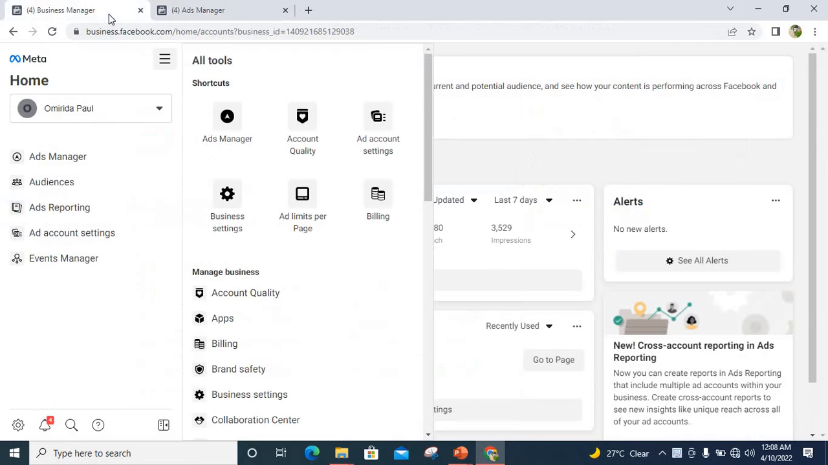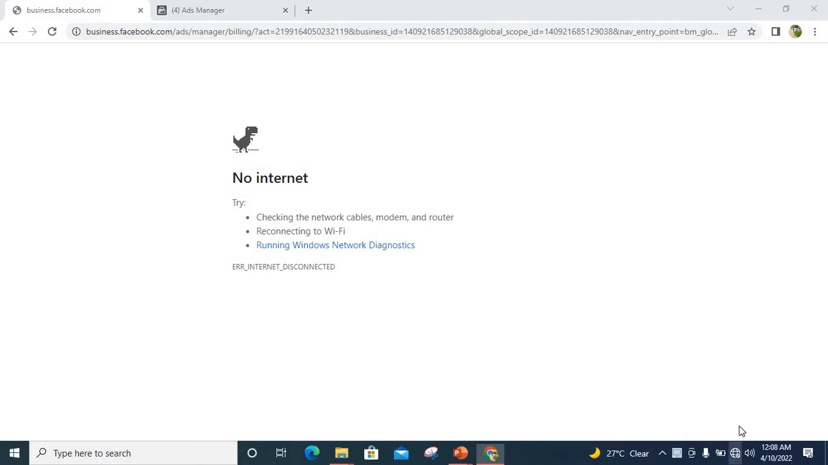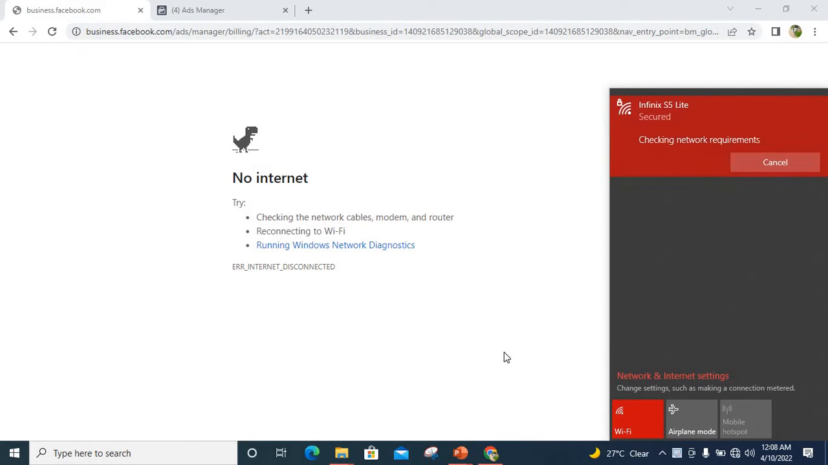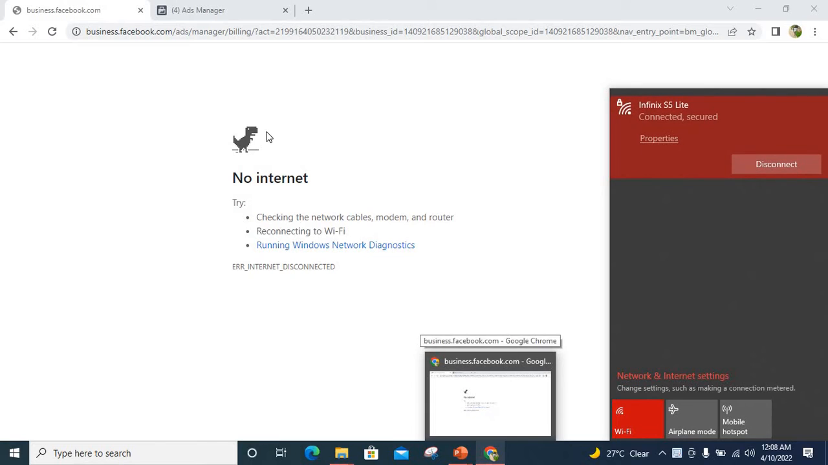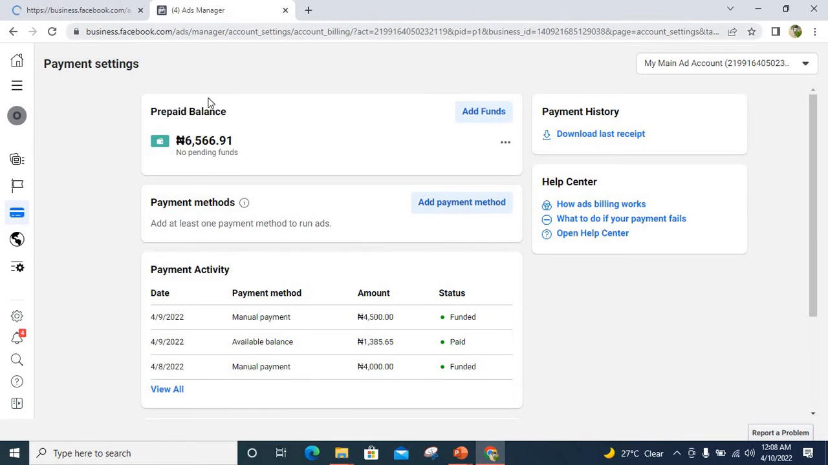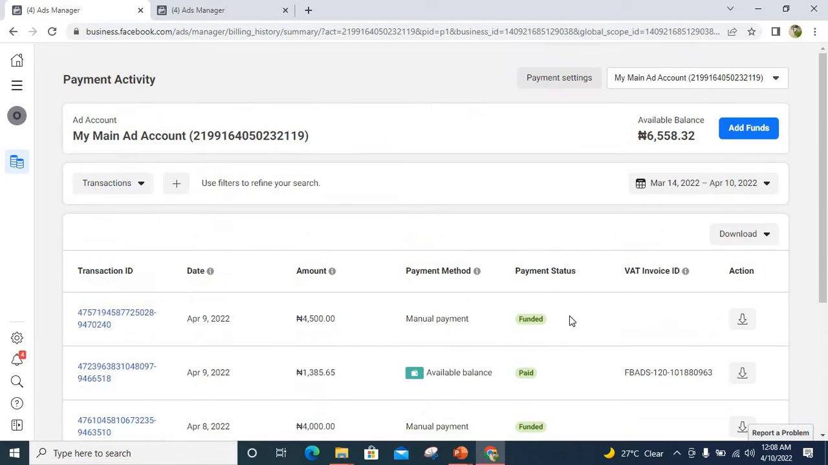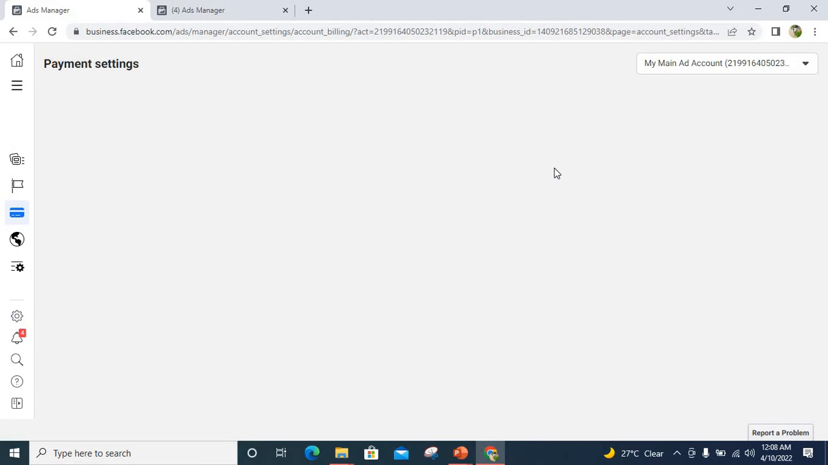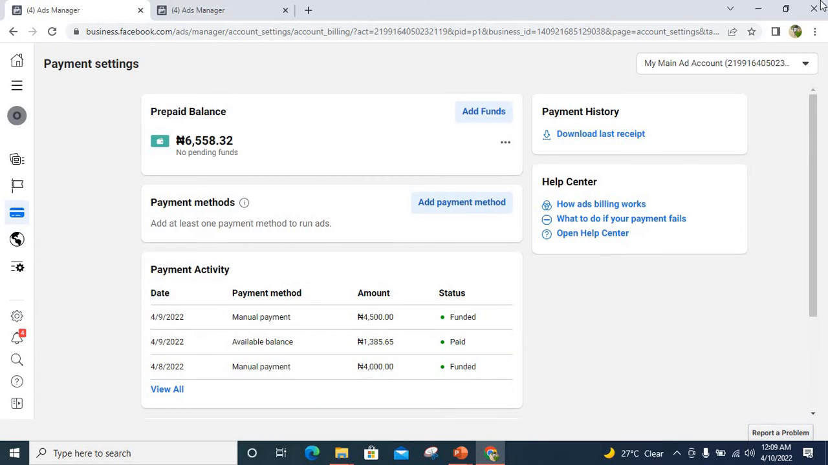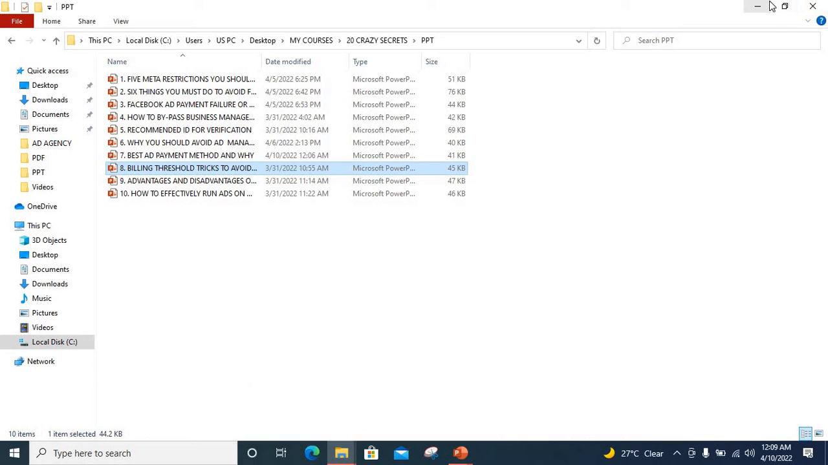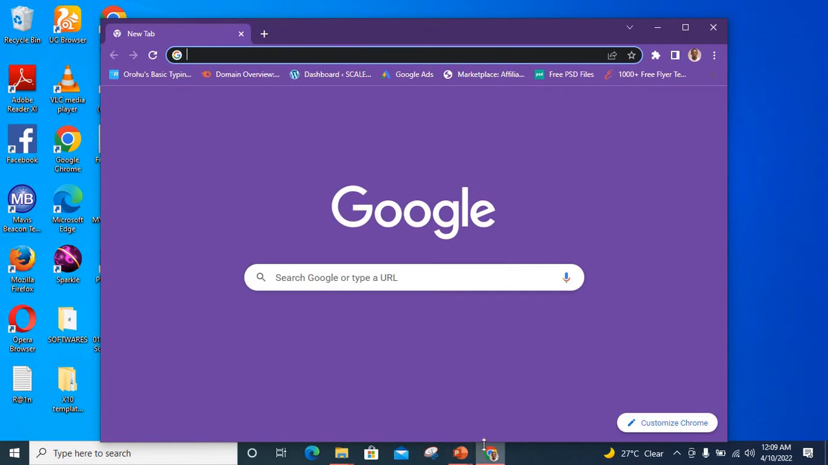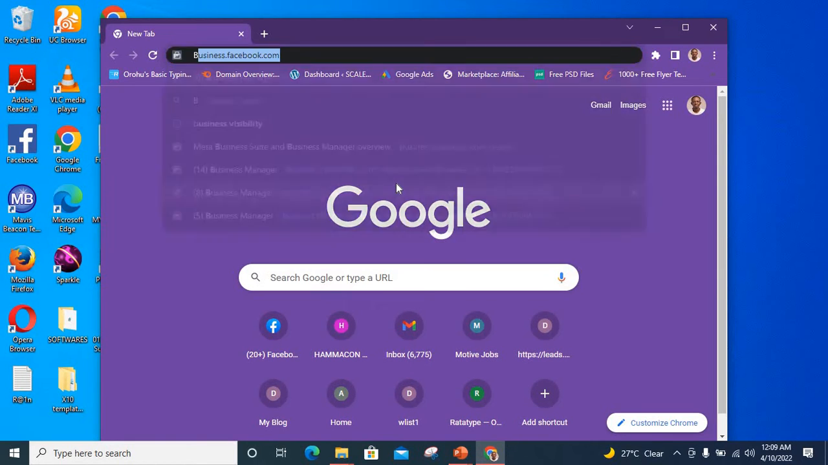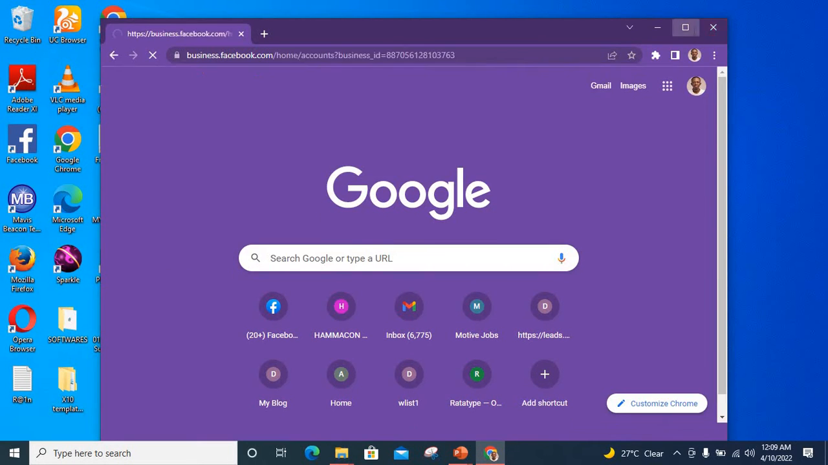It's supposed to be on an account that has a card linked to it. So let me connect my network. Okay, now, sorry about that. Let's go. So while I try to bring it up, let me explain something to us.